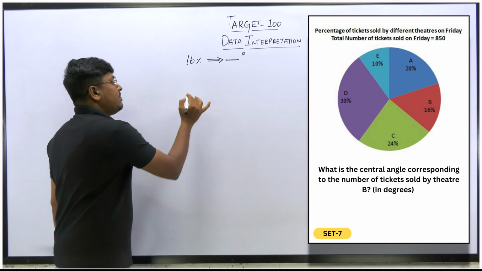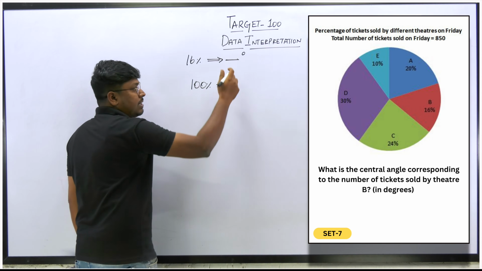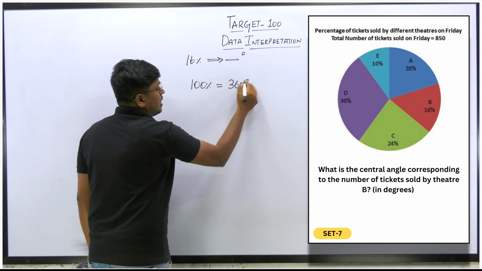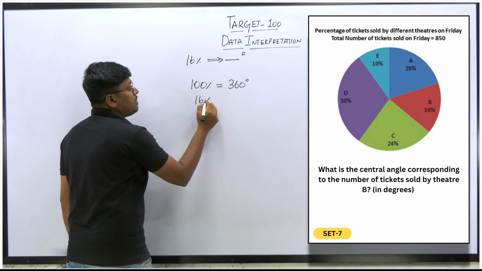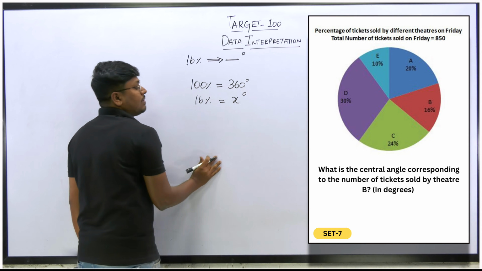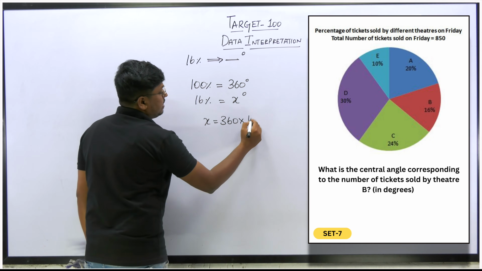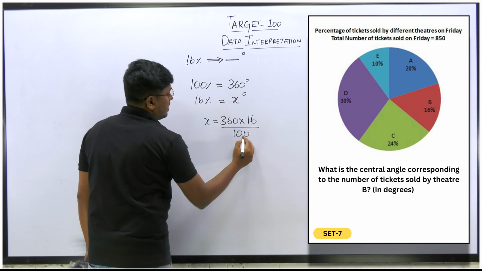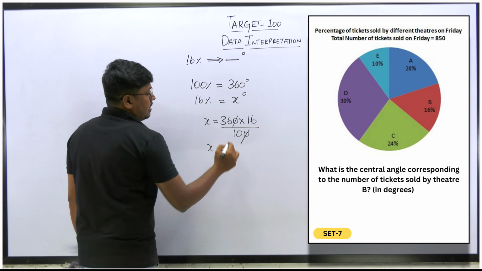So the easy thing is we know, right, 100% is equal to the full circle, which is 360 degree. Yes or no? 100% will be 360 degree. So we have to find 16% is how much degree. That's it. So now cross multiply it. So x is equal to 360 into 16 divided by 100. Yes. So x is equal to, cancel 0, 0 here.